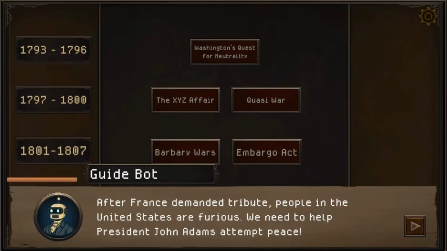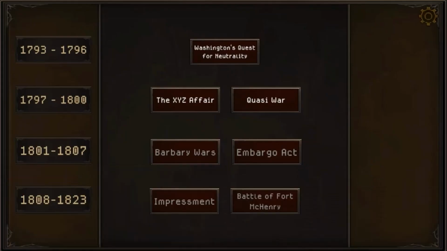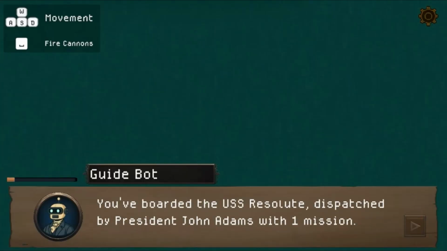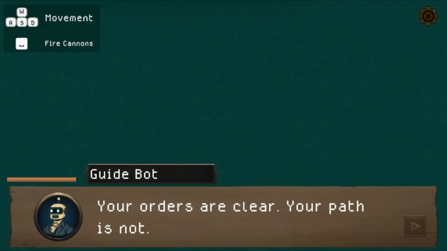Help John Adams attempt peace with France. Make sure they get there unscathed. Complete all the levels to win the game. Use your knowledge of history to complete this fun and educational game.